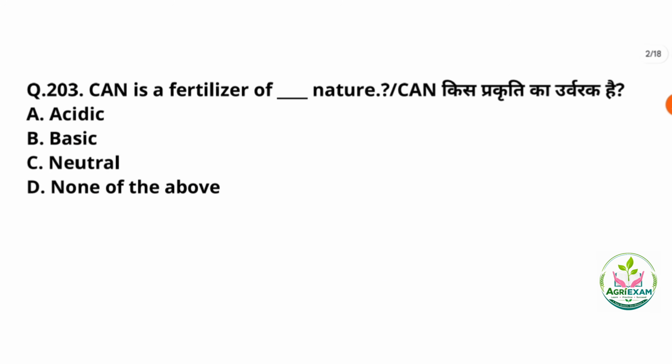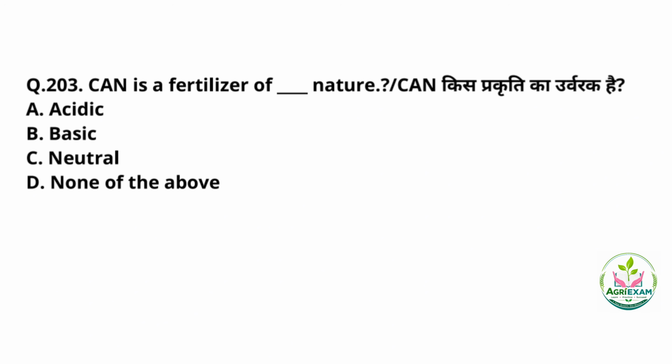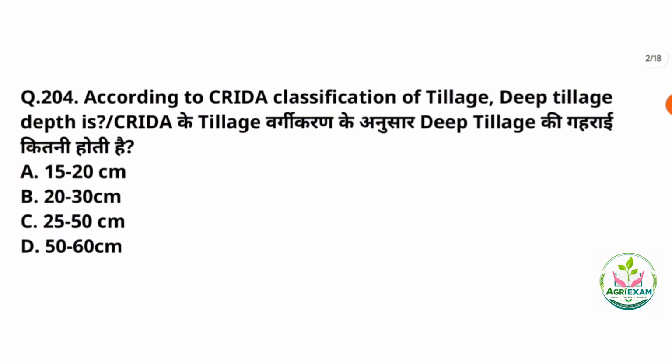Next question number third. So the calcium ammonium nitrate is a fertilizer of dash type. The correct answer is option number C, that is neutral type. So the calcium ammonium nitrate fertilizer is a neutral type in nature. It does not change or lower the soil pH level because it contains limestone, which offsets the acidity of the ammonium component. And this calcium ammonium nitrate provides 21 to 27% of nitrogen and around 8 to 10% of calcium. Let's move towards next question number 4.